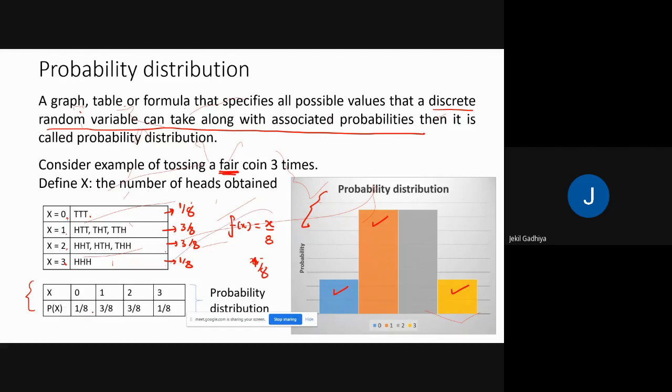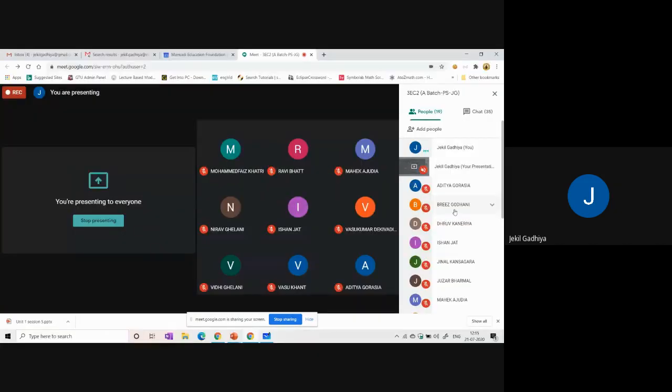So there is a probability distribution here, and this is also a probability distribution using a graph. If you can make a formula, then also you can represent the probability distribution using the formula. Okay, is it clear to everyone? Anyone having a doubt? Please ask me.